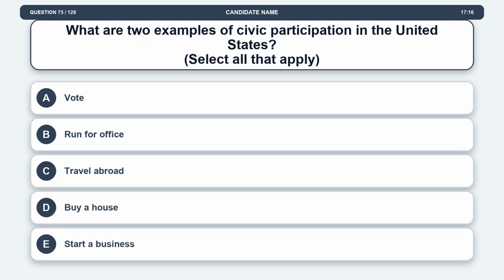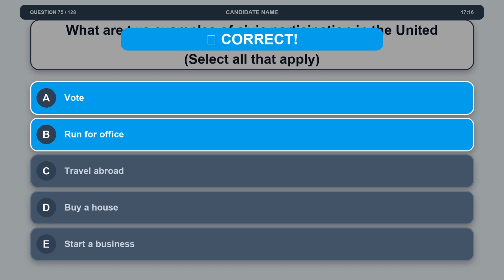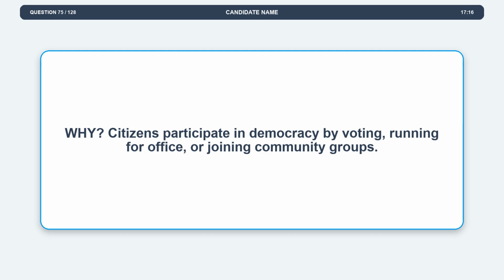Question 75. What are two examples of civic participation in the United States? Option A, vote. Option B, run for office. Option C, travel abroad. Option D, buy a house. Option E, start a business. The correct answers are options A and B. Option A, vote. Option B, run for office. Explanation. Citizens participate in democracy by voting, running for office, or joining community groups.